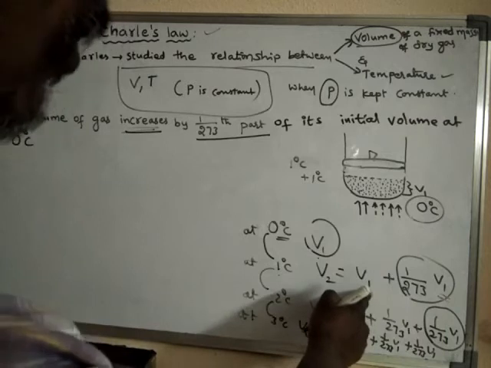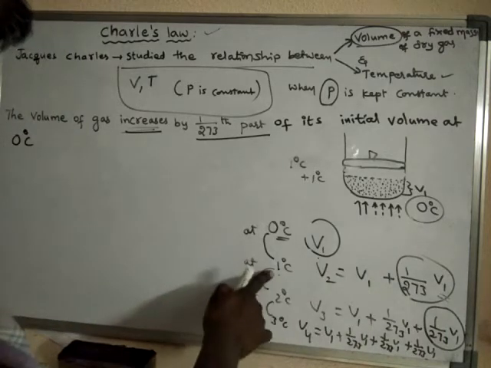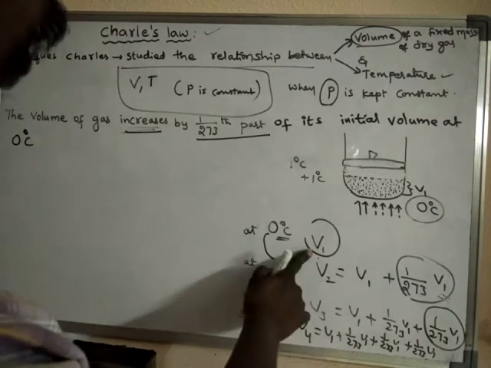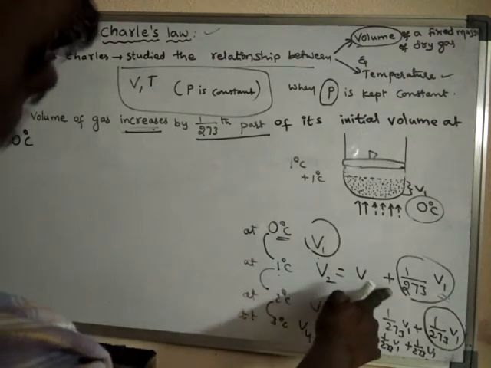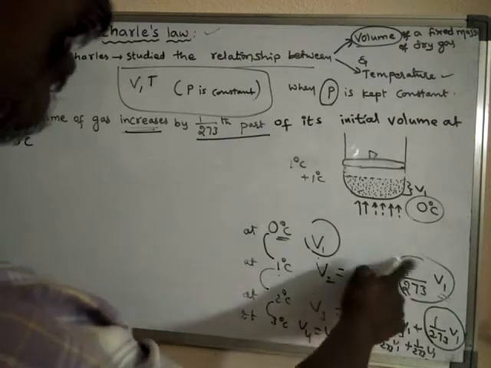We have to add the increased volume also, because at 1 degree centigrade the total volume will be the volume at 0 degree centigrade plus the increased volume.